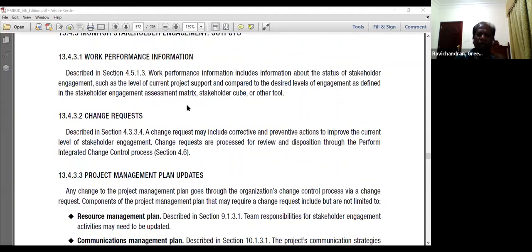So in the work performance information, we are including the information about the status of the stakeholder engagements, like level of current project support compared to the desired level of engagement as defined in our stakeholder engagement matrix, so that if we understand the current level we achieved, which we feel is not enough, we can make improvement in our stakeholder engagement level.